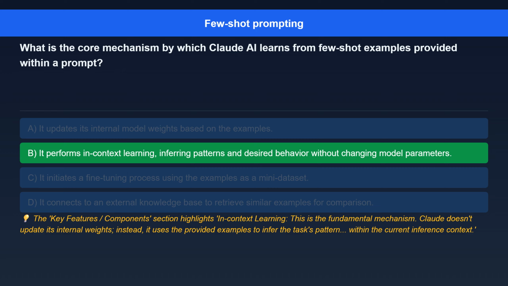Here's the explanation. In-context learning is the fundamental mechanism. Claude doesn't update its internal weights. Instead, it uses the provided examples to infer the task's pattern within the current inference context.